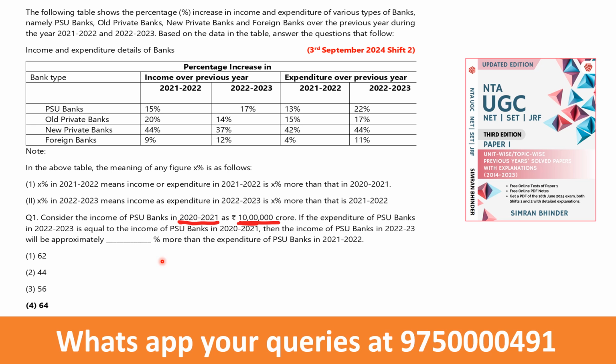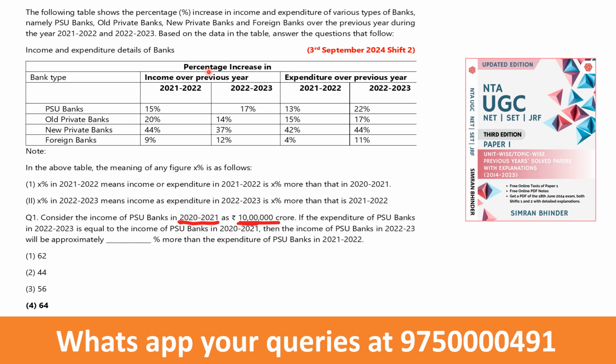So this is a table which shows the percentage increase in income and expenditure of various types of banks. Whatever is written in the question, I'm just reading that. I'm not presuming anything on my own. You can see over here 4 types of banks. Names have been written: PSU, old private banks, new private banks, foreign banks. Then I have to observe the table very carefully. That should be your smartness too.